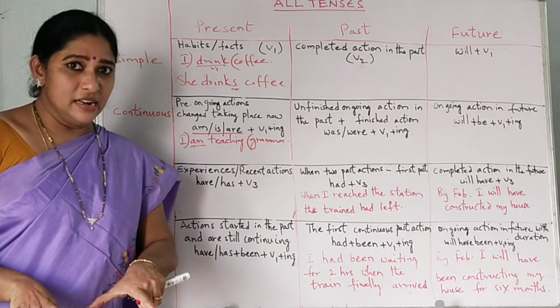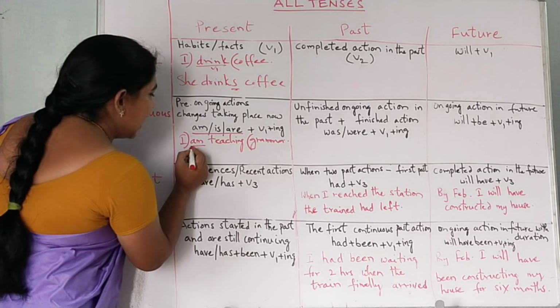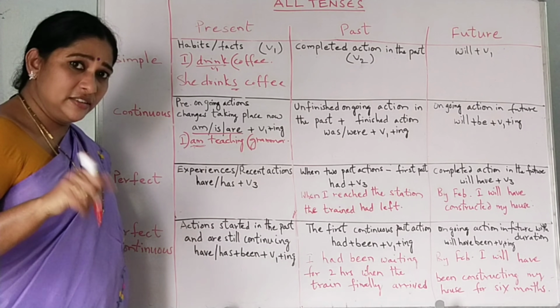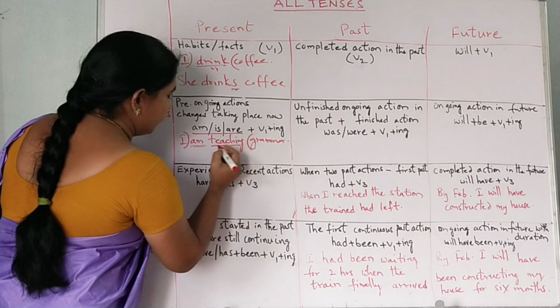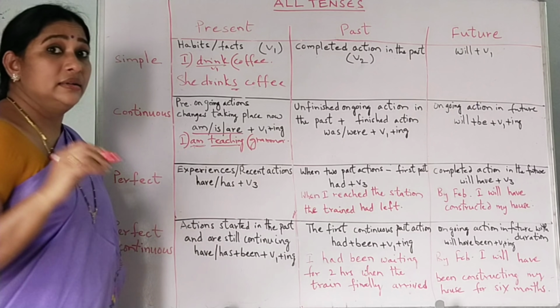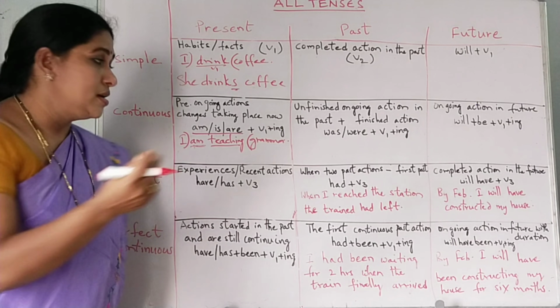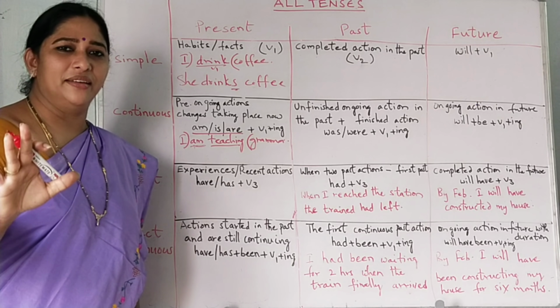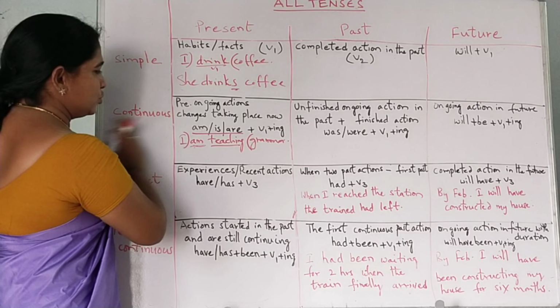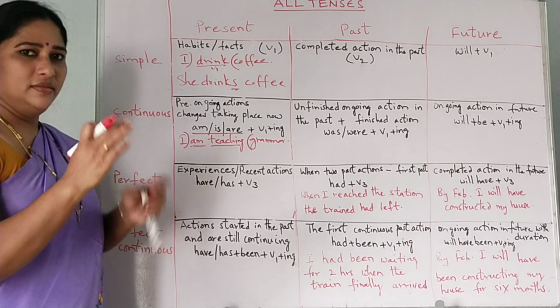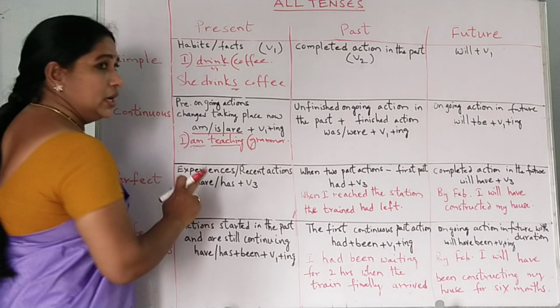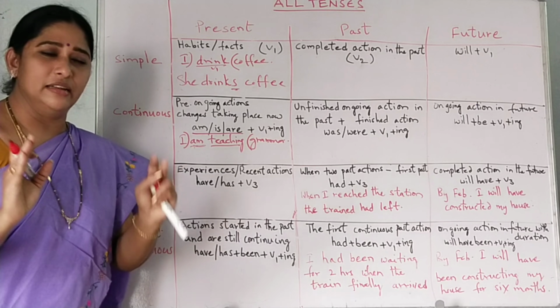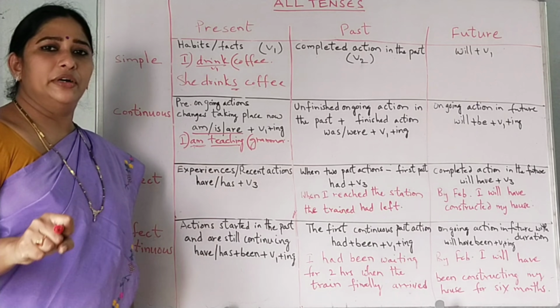So we are in the present tense now. This tells you that am tells you that that is in the present tense. V1 plus ing tells you that that is in the continuous tense. Present continuous. You could easily identify. Got it? Just don't consider the subject and the object. Leave it. You see only the main part of the sentence, the helping verb and the main verb.